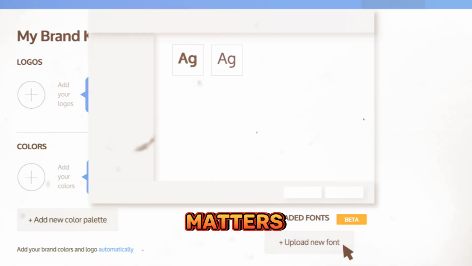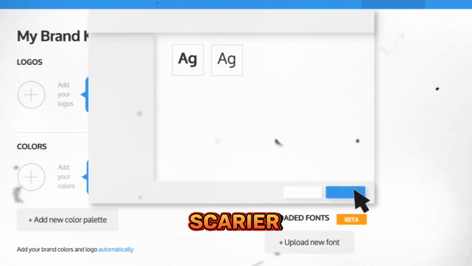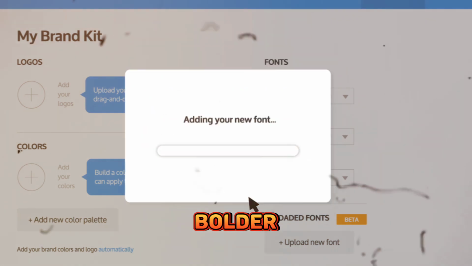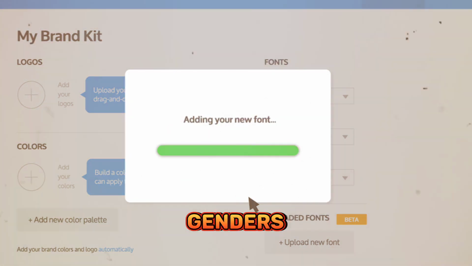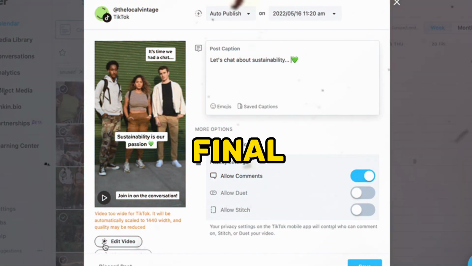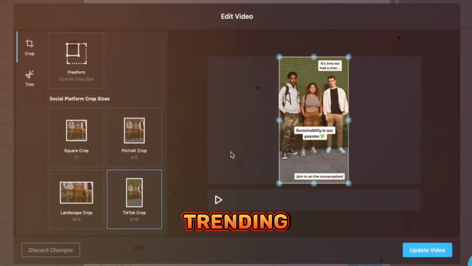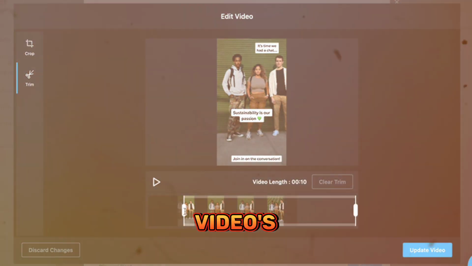The font choice matters, and considerations depend on your niche: scarier fonts for eerie content, or bolder, attention-grabbing fonts for other genres. Once your video is crafted, the final step involves posting. Choose a trending audio without lyrics that complements your video's vibe.